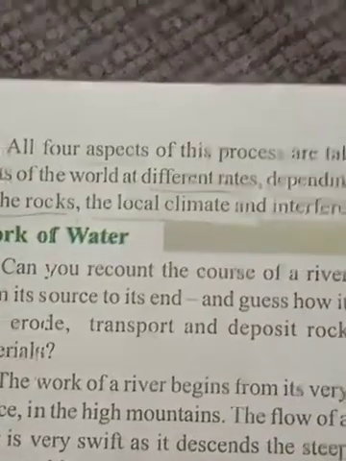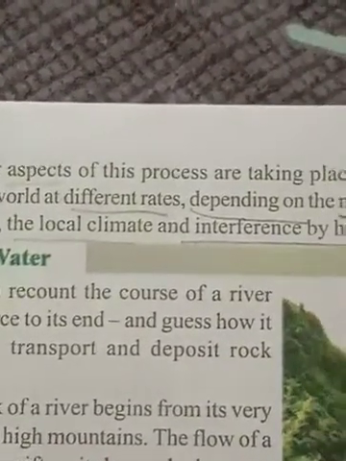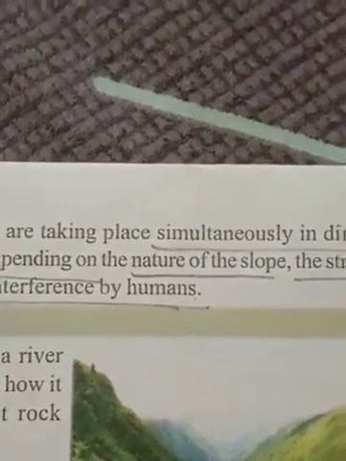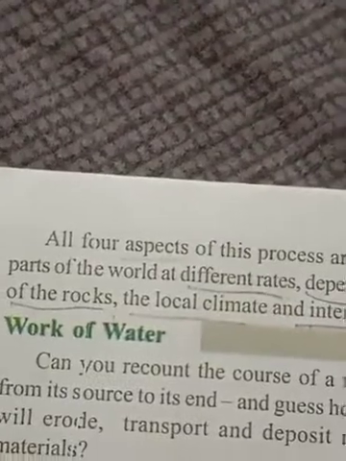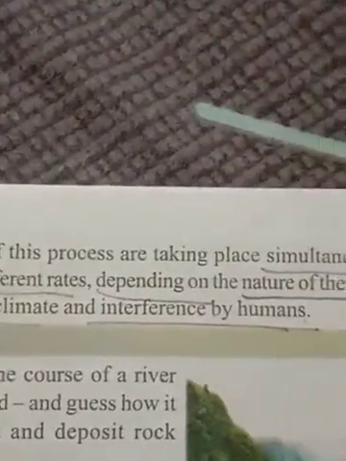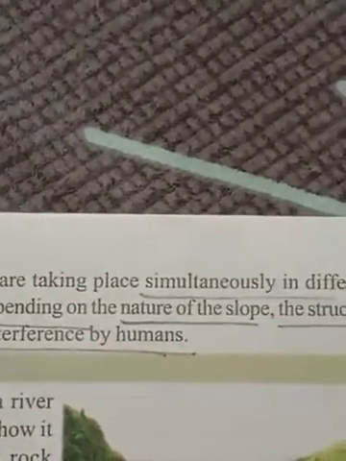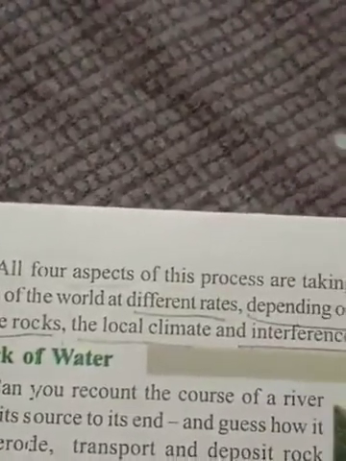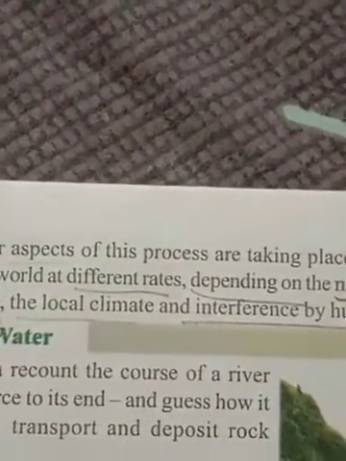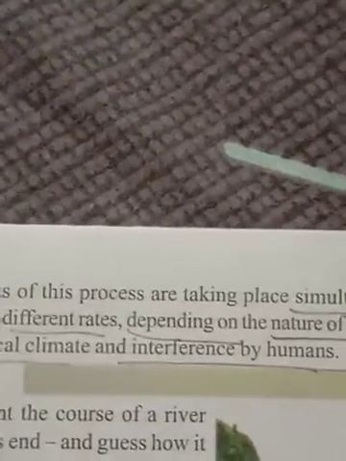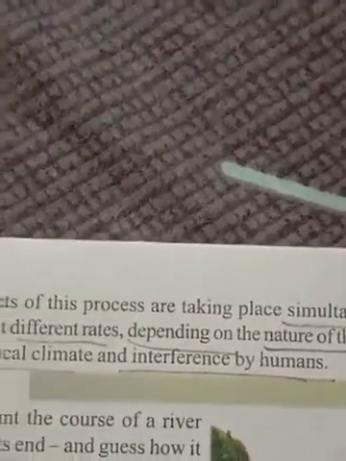All four aspects of this process are taking place simultaneously in different parts of the world at different rates, depending on the nature of the slope, the structure of the rocks, the local climate, and interference by humans, that is, human activities.